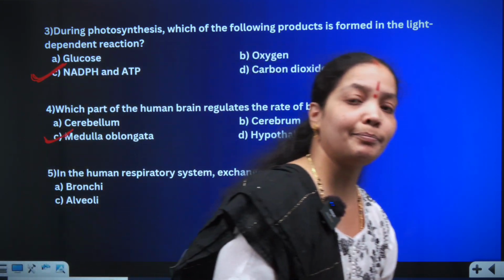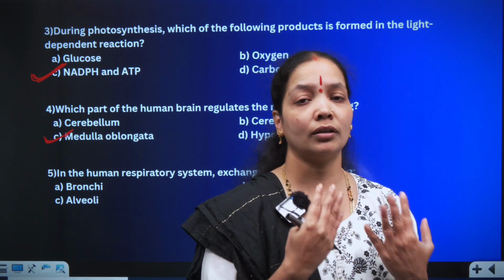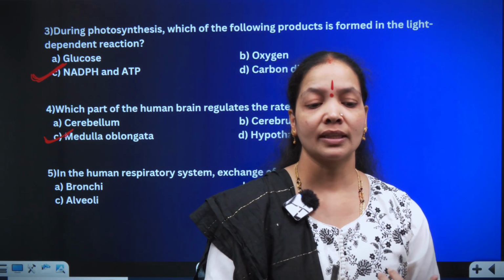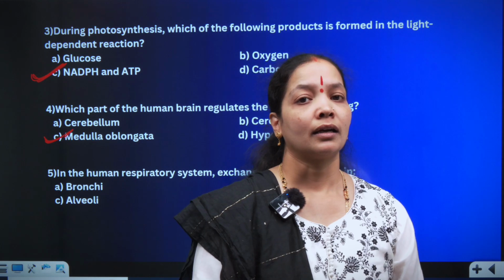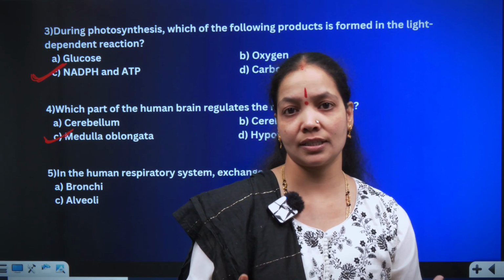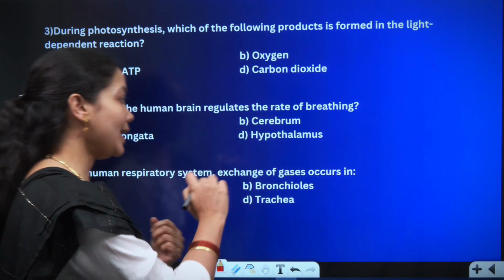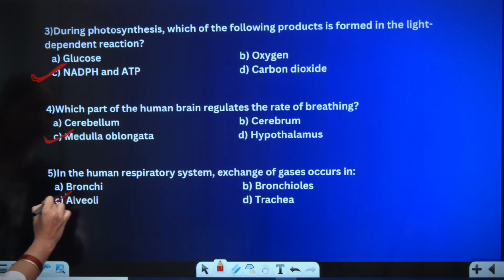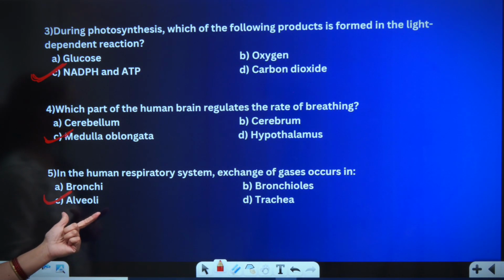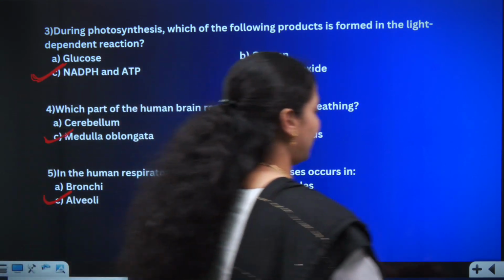We have to understand the pathway. After the oxygen reaches the lungs, which have a branch-like structure, at the end of the branches we have balloon-like structures called the alveoli, which majorly exchange the gases. Therefore, I'll go for option C, which will be my right answer.